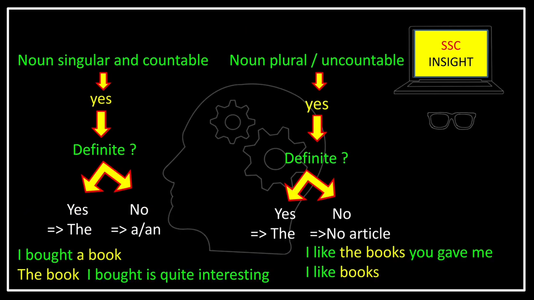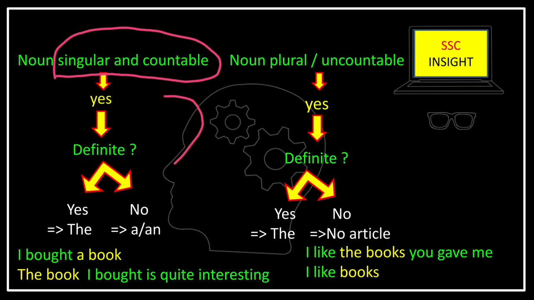Now how will we choose a correct article in any sentence? First of all, we have to notice whether the noun is singular and countable. If the noun is singular and countable, then we will further notice whether the noun is definite or not. If the noun is definite, then we will use the definite article, that is the. And if the noun is not definite, that is indefinite, then we will use the indefinite article, that is a or an.